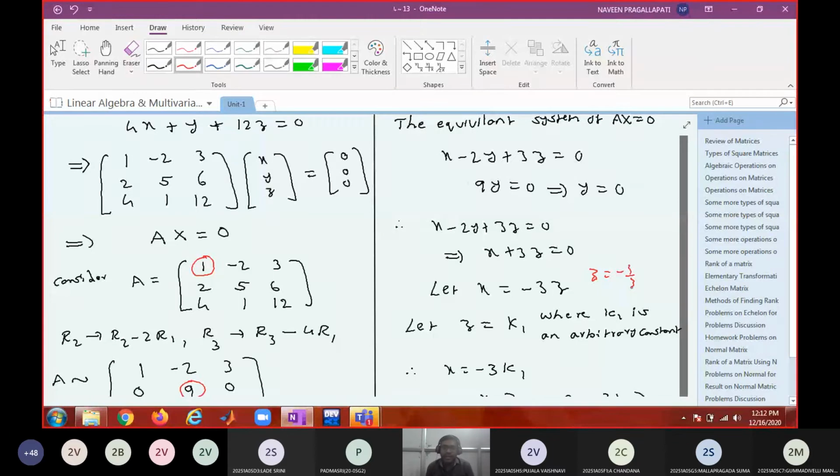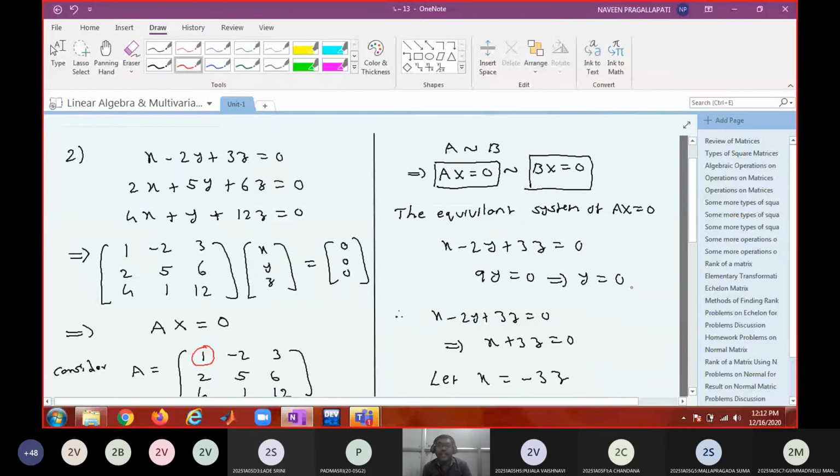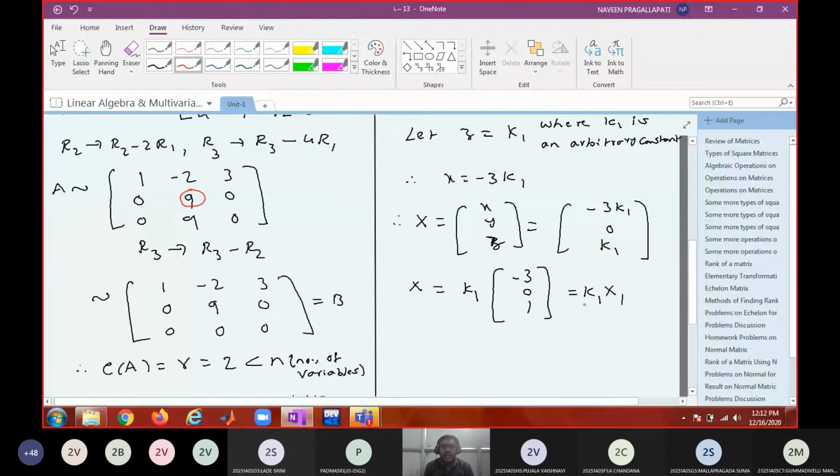I can assign an arbitrary constant to that free variable. Again, corresponding to that, you will get another independent solution. That is also fine, because I said there can be several bases. There can be several independent solutions. So you take one independent solution, span it, you will get all the solutions of the space.